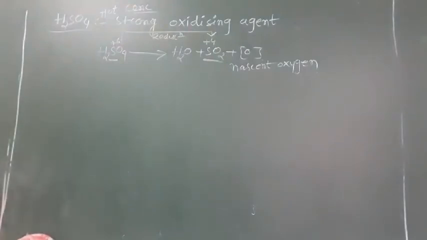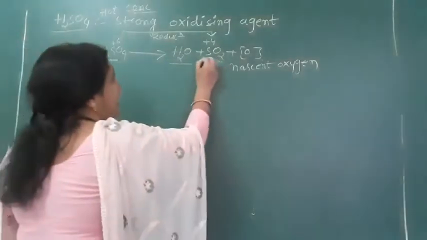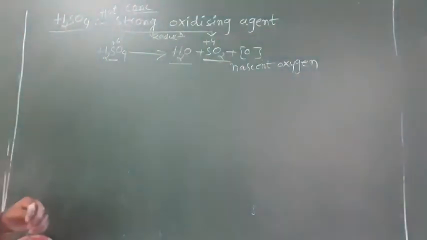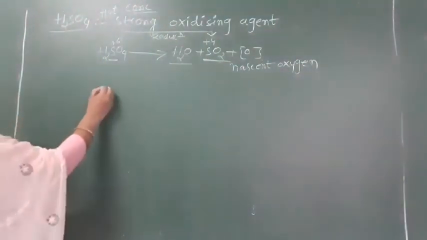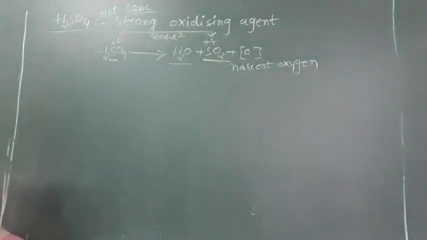Whenever it acts as an oxidizing agent, what will happen? H2SO4 will always convert into H2O and SO2. So this H2SO4 oxidizes metals and non-metals both. How does it oxidize? Look here.